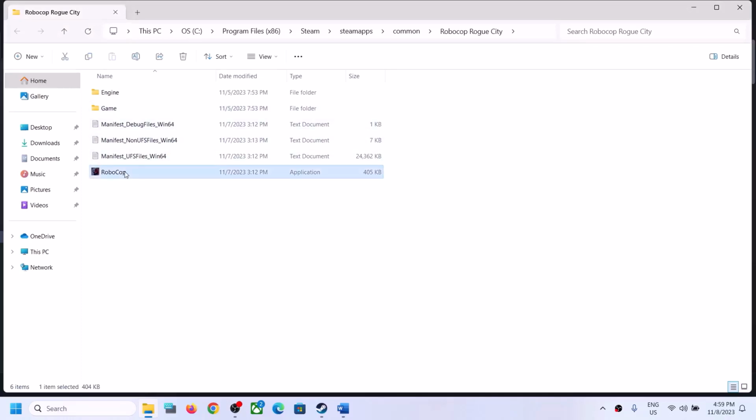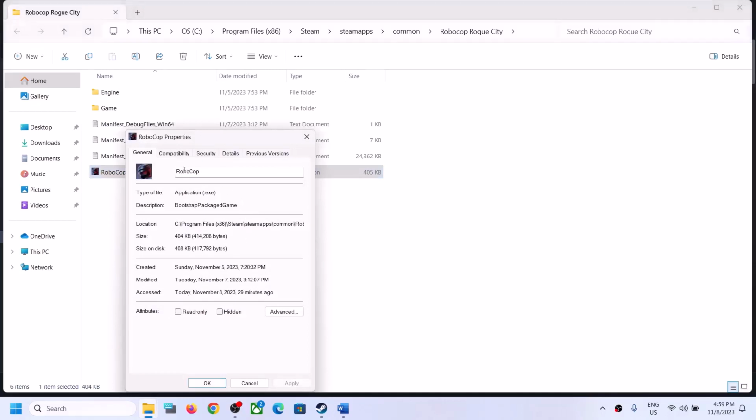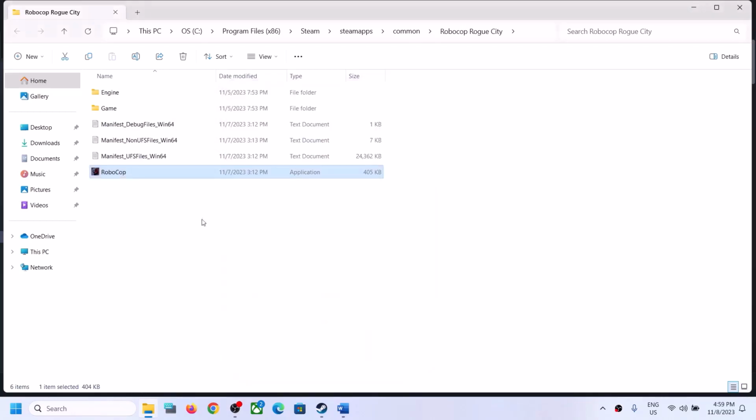Now over here you can see the RoboCop game exe file. Right click, select properties, go to this tab, and put a check on the box which says run this program as an administrator. Click on apply, click on OK, double click, and launch the game.